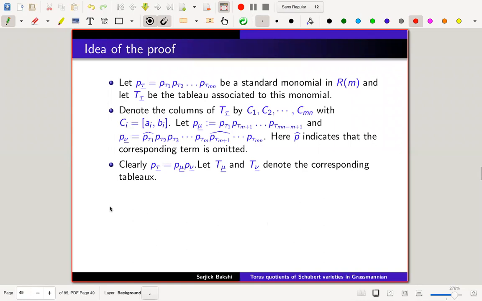maybe if I had the previous example here, it was like 1, 2, 1, 3, 1, 3.